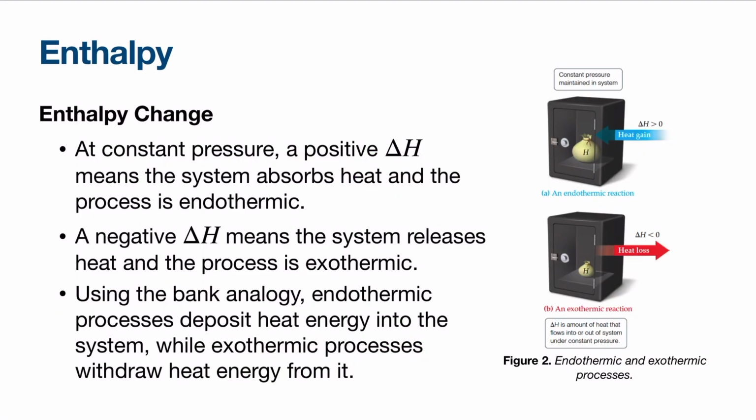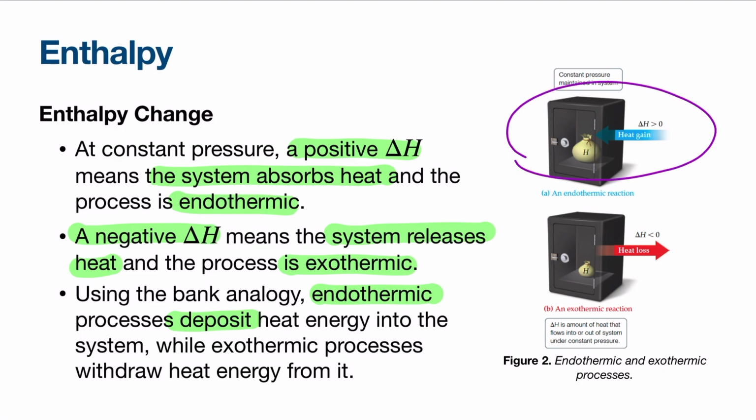In addition, at constant pressure, if delta H is positive, the system absorbs heat. Then we call this an endothermic process. On the other hand, if we have a negative delta H, the system releases heat and the process is exothermic. Think of the system like a bank account. Endothermic reactions make deposits. Therefore, energy goes in. On the other hand, exothermic processes make withdrawals.